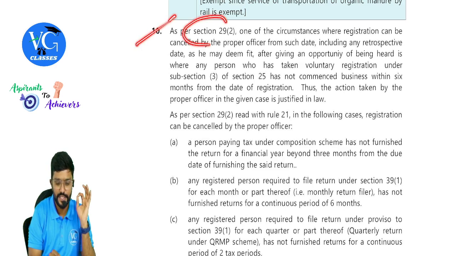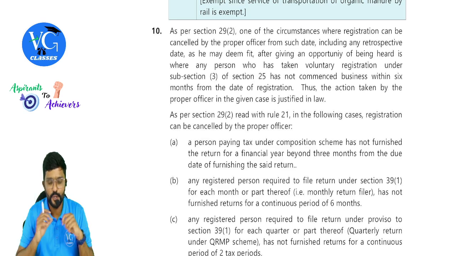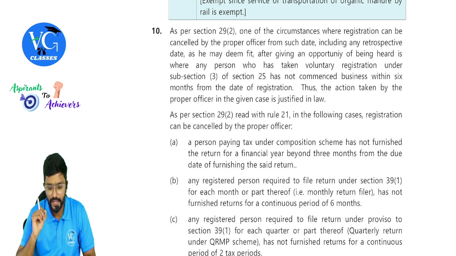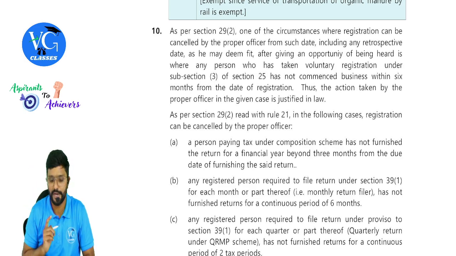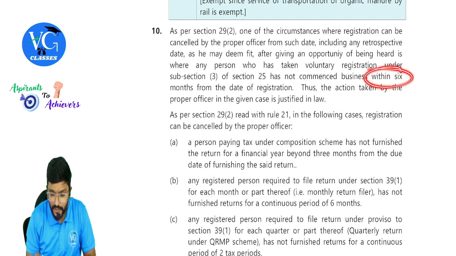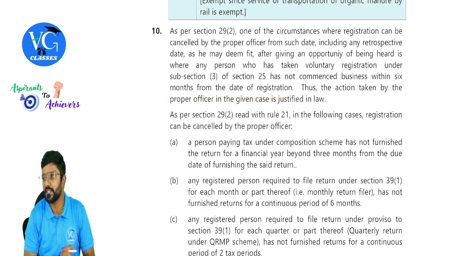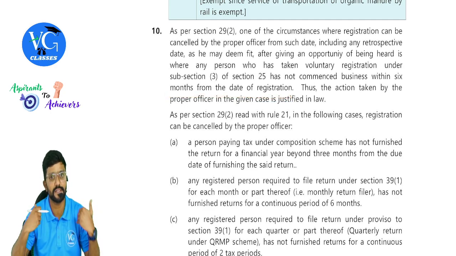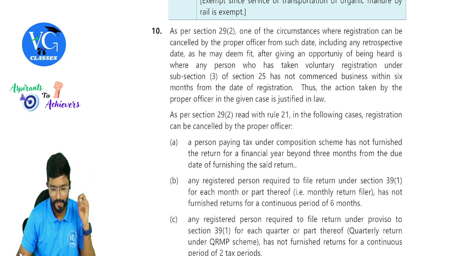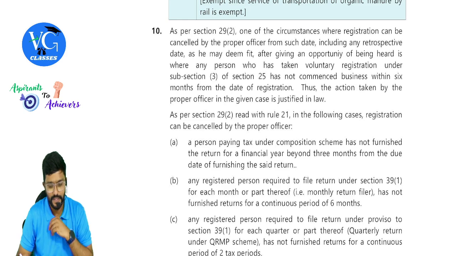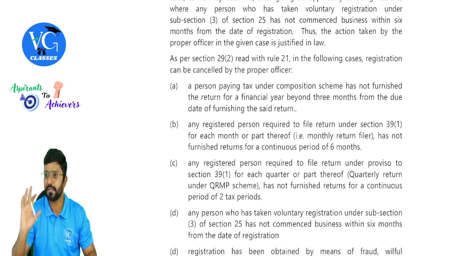Cancellation of registration is covered in section 29, guys. As per section 29 subsection 1, one of the circumstances where registration can be cancelled by the proper officer from such date, including any retrospective date, as he may deem fit after giving an opportunity of being heard, is where any person who has taken voluntary registration under subsection 3 of section 25 has not commenced the business within 6 months from the date of registration. Here is the gap more than 6 months? Yes, sir, from January to September. Thus, the action taken by the proper officer in the given case is justified. It is as per the law.